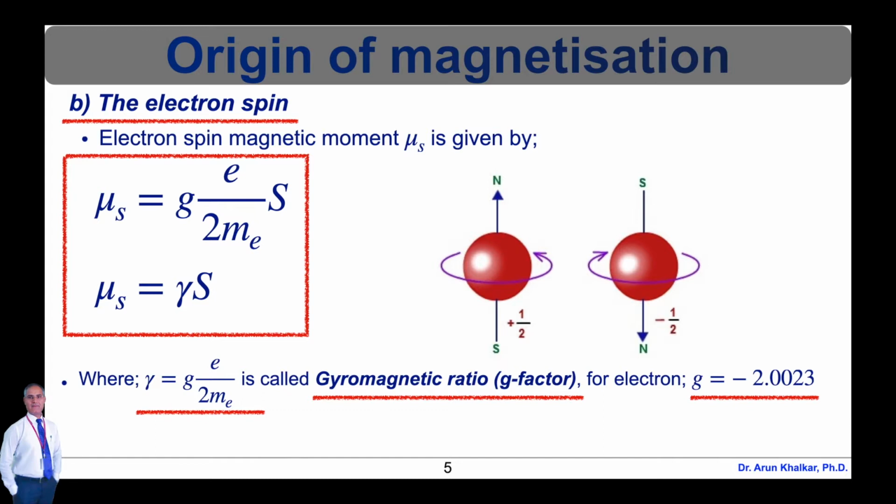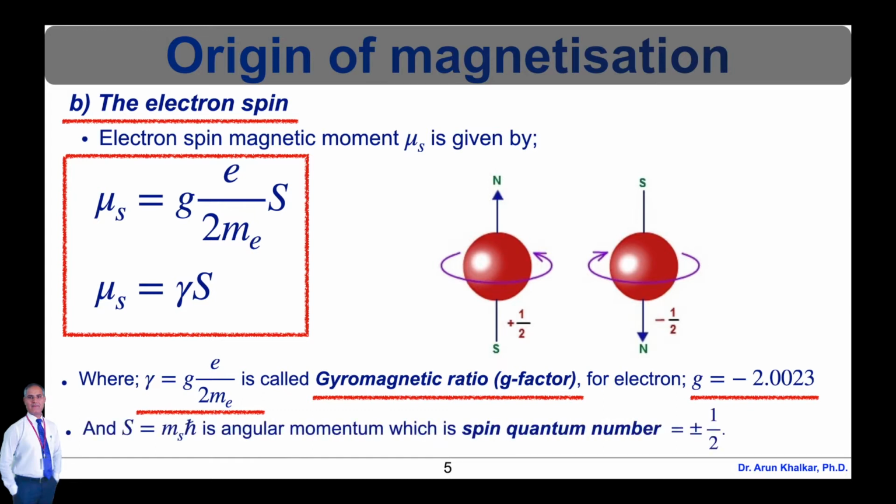In this equation, g is the gyromagnetic ratio, e is the charge on the electron, me is the mass of the electron, and S is nothing but ms ħ, which is the angular momentum, where ms is the spin quantum number.